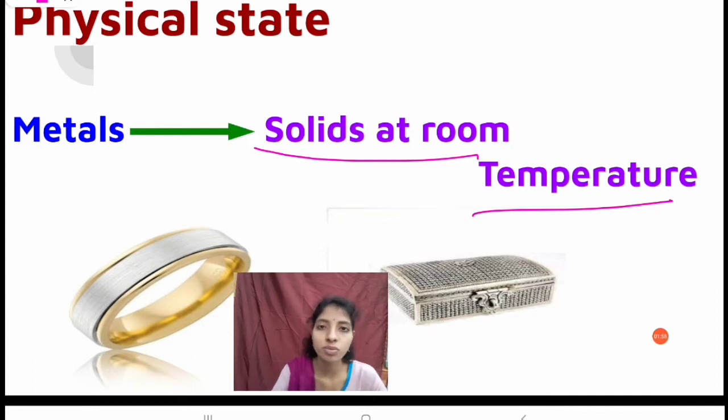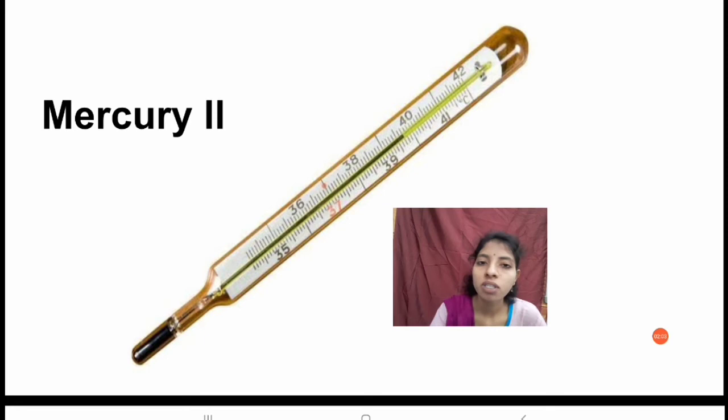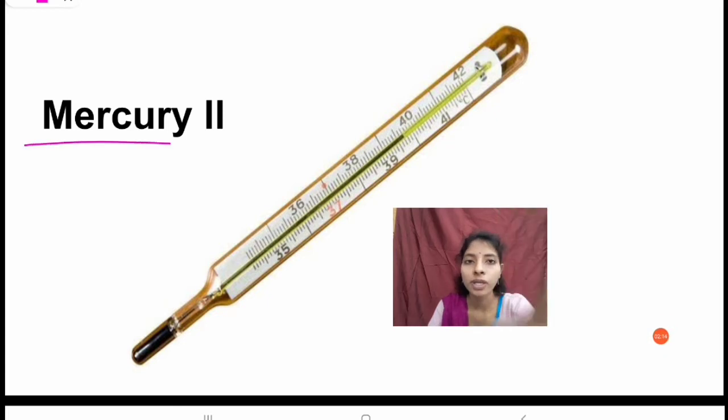But there is only one exceptional case for the metals, that is mercury. Mercury is generally present in thermometers. It is in the liquid state at room temperature. Only this one metal is in the liquid state, that is mercury. Remaining all the metals are solids at room temperature, right? Only mercury is in liquid state at room temperature.